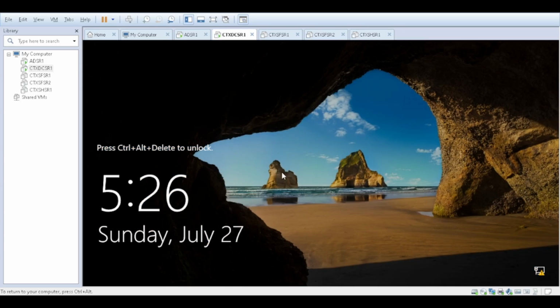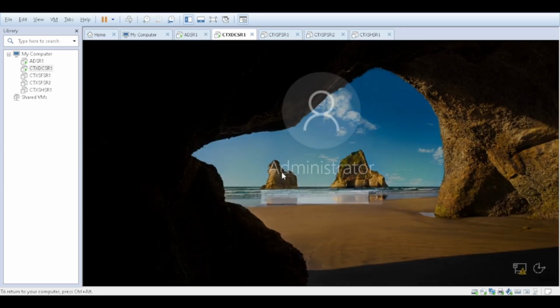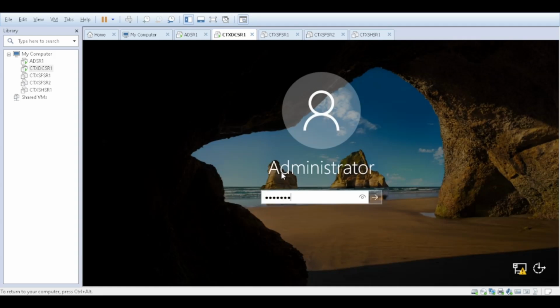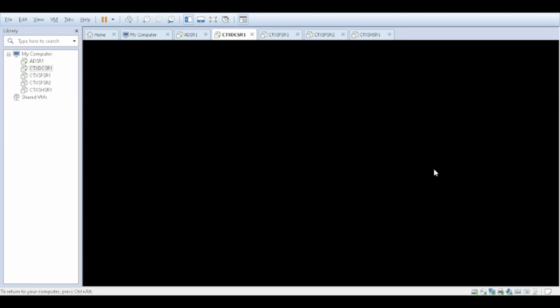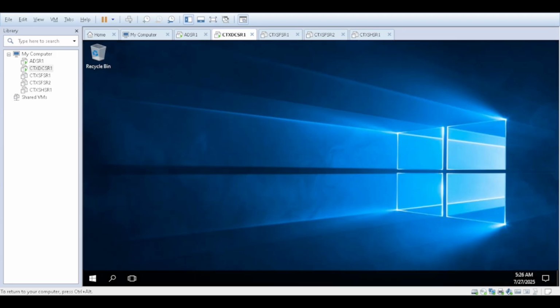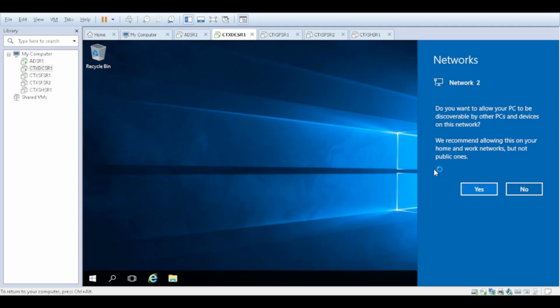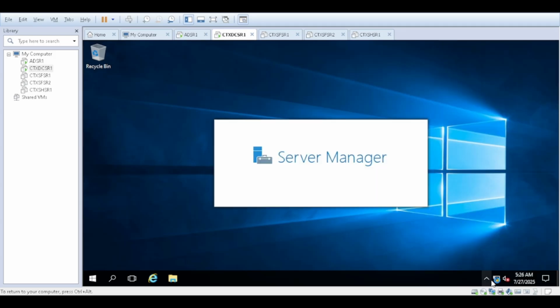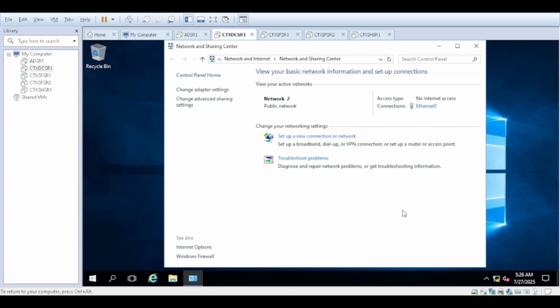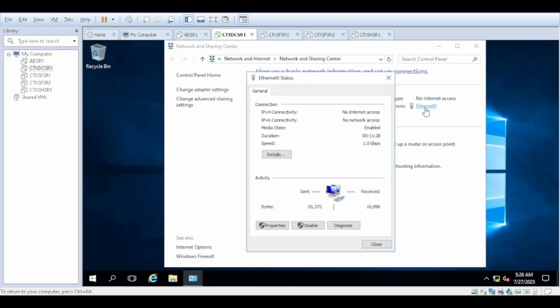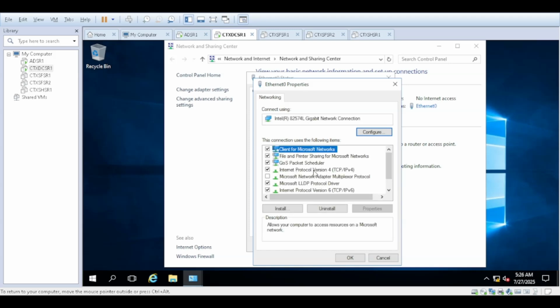Now we will try to add our first server to the domain controller. There are two IP addresses, I think. By default IPv6 is enabled, and I need to disable that, otherwise it will create confusion. The best way is to just disable it, as we are not using IPv6.